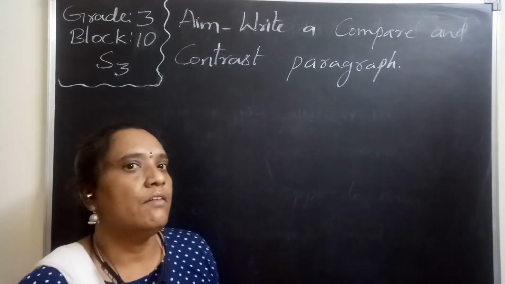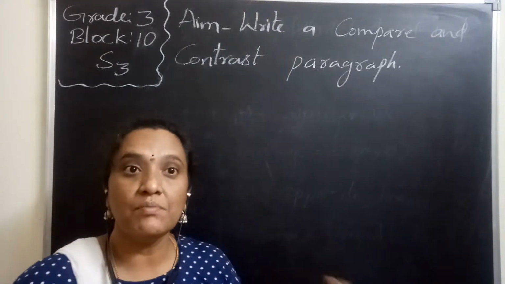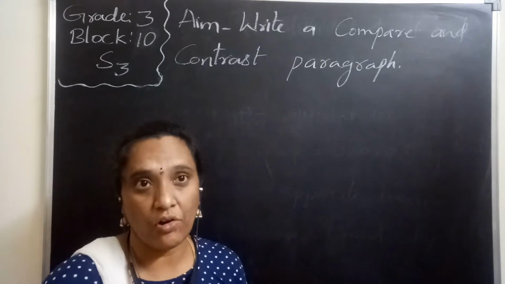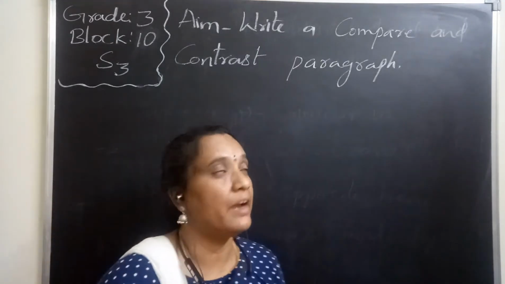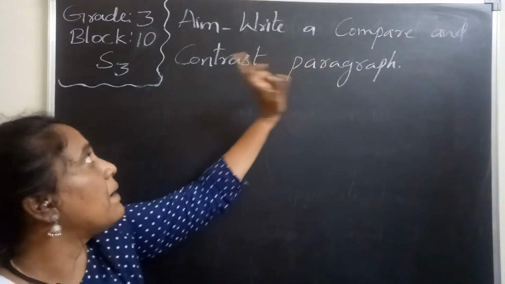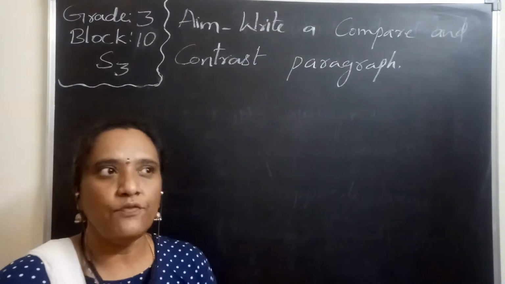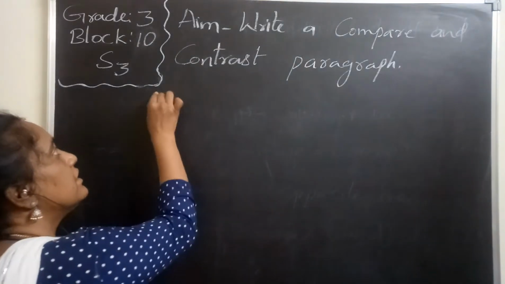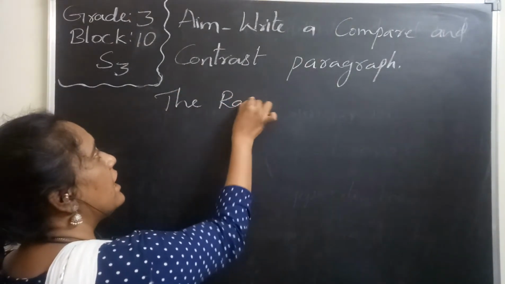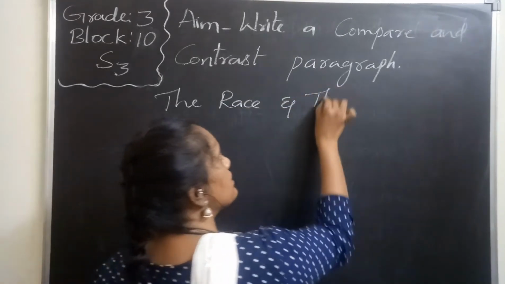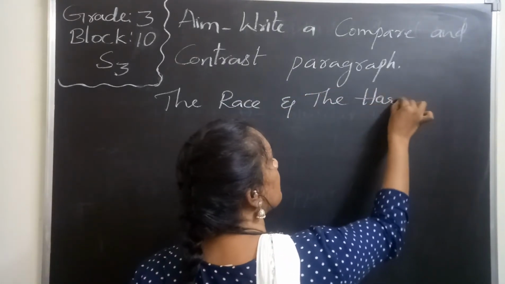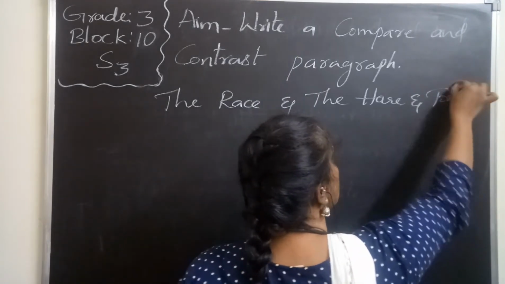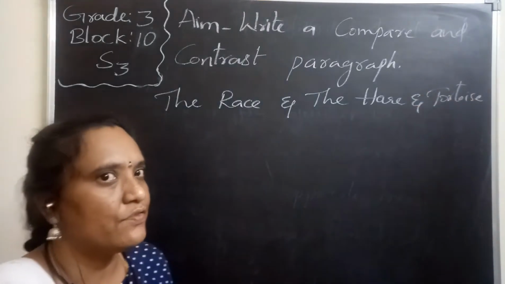So in this way, when we are comparing things which are similar and opposite, how to compare them and how to contrast them, based on this we are going to write a paragraph today. That means we have to write a compare and contrast paragraph. If we see the two stories which we read, the race and the hare and tortoise story, there are many similarities and differences.